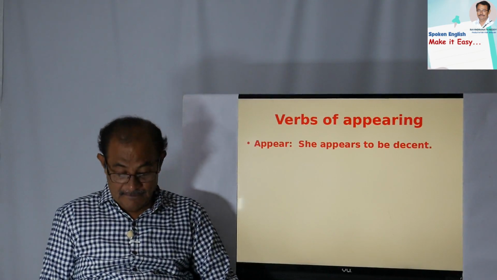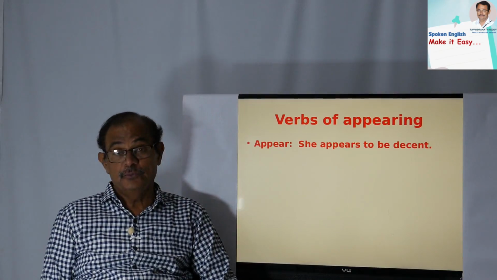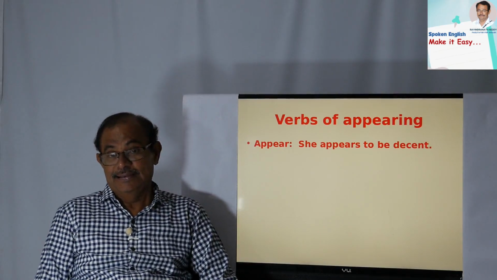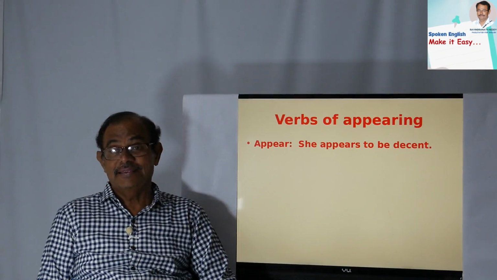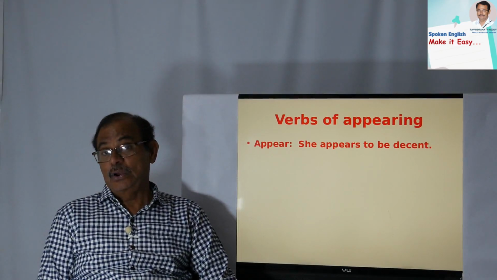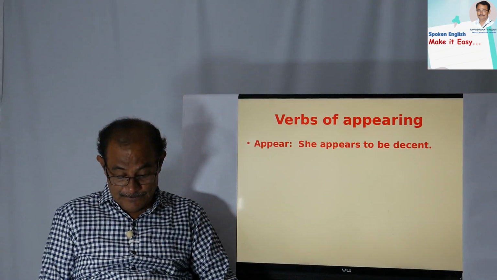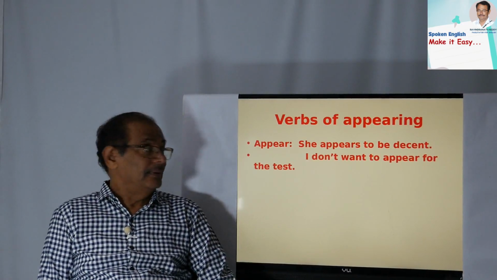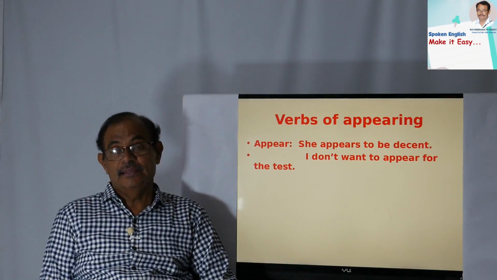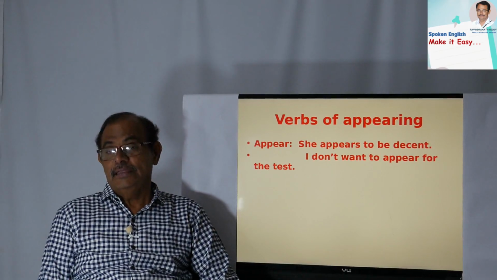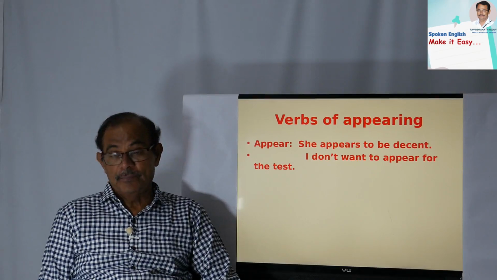Next, appear. She appears to be decent. Yeah. Good. She appears to be. We cannot say she is appearing decent. Wrong. That is wrong. Okay. I don't want to appear for the test, because there was a test announced in the Hindu, and I don't want to appear for the test.